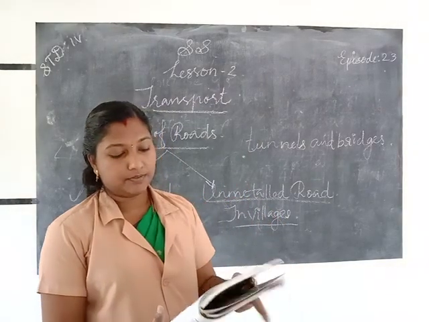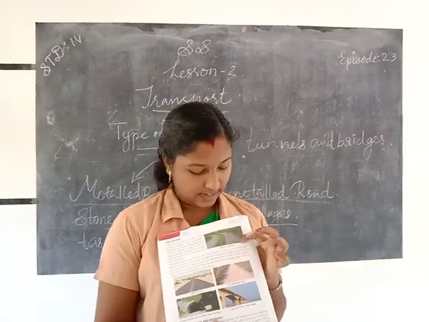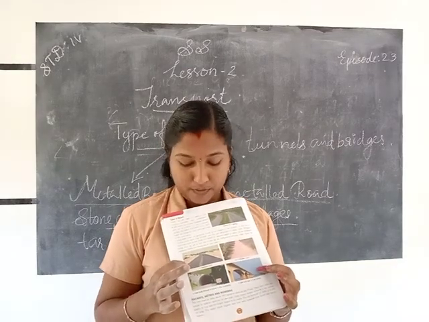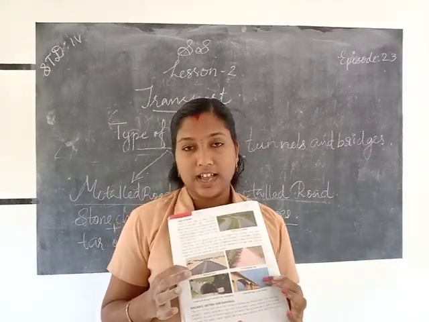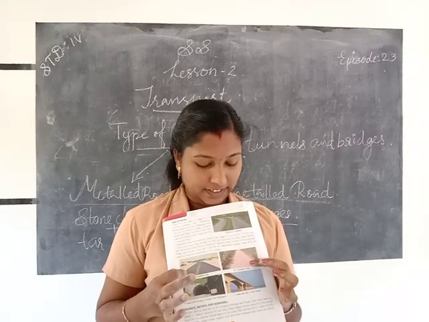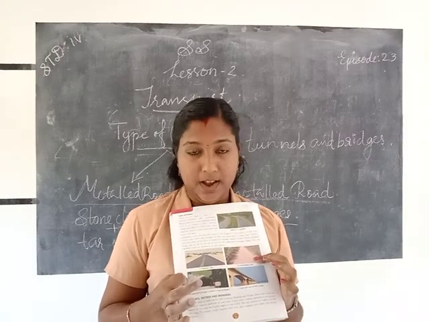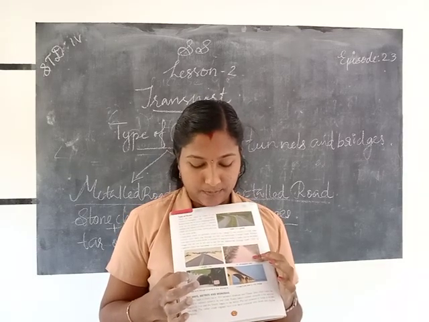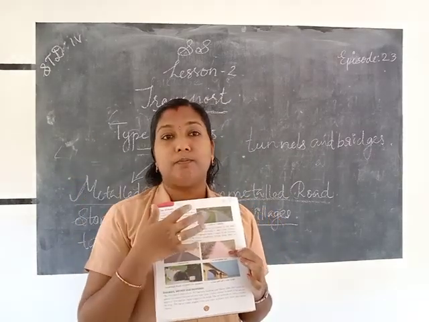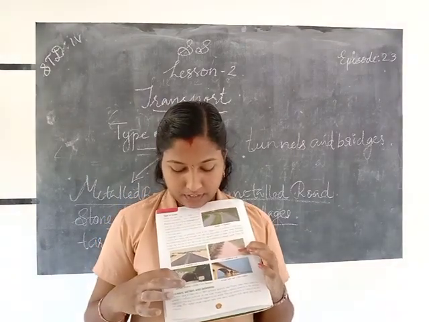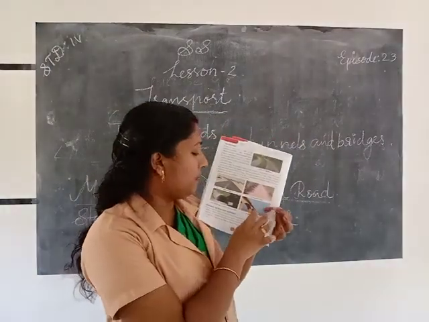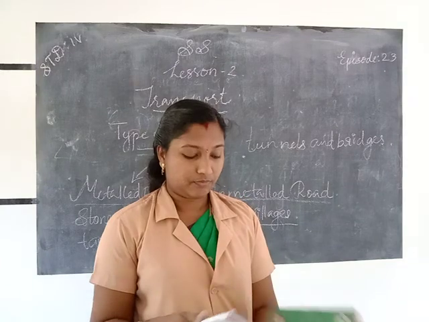Here in the textbook, highway is given. Say scene of highway. Then here is a metalled road. That metalled road is made up of stone chippings mixed with the tar or cement. It's a smooth surface road. This is an unmetalled road. Then here we can see a tunnel. A road built through a tunnel in the mountains. First of all make a tunnel, then make a road through the tunnels. Then bridges, a road built over a river, bridge.